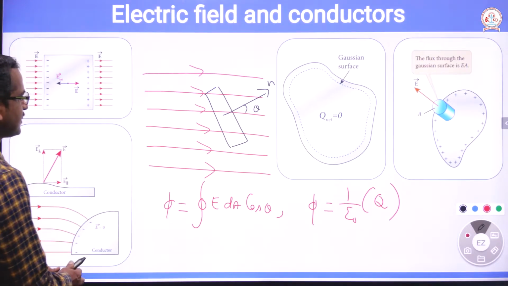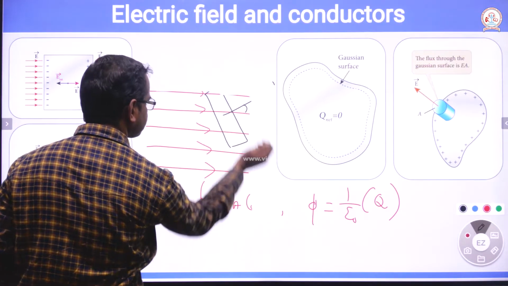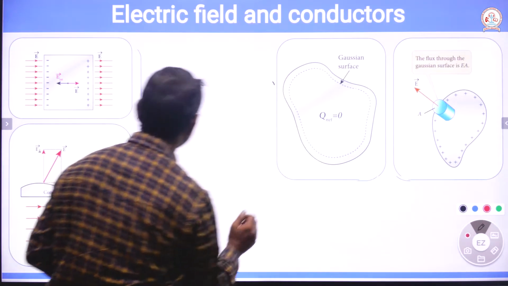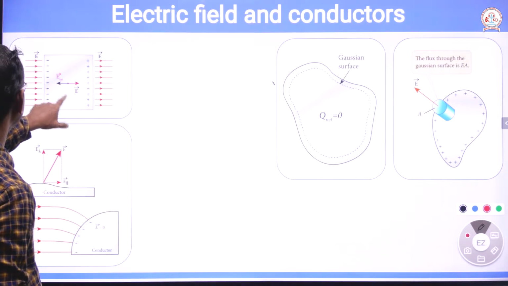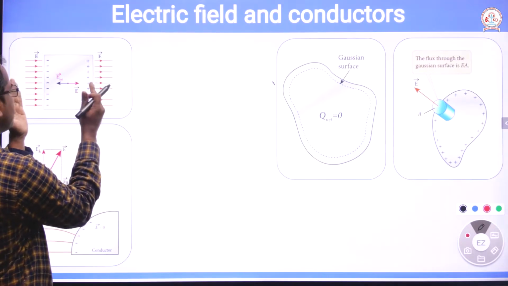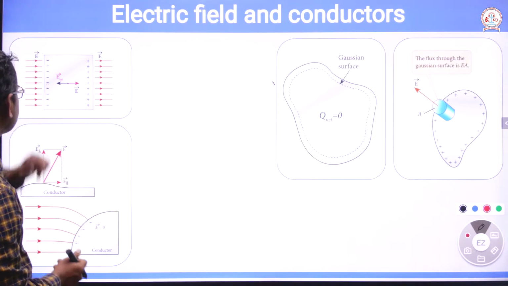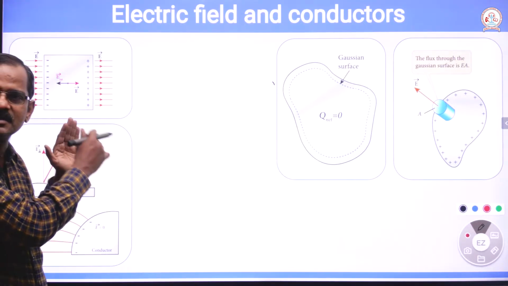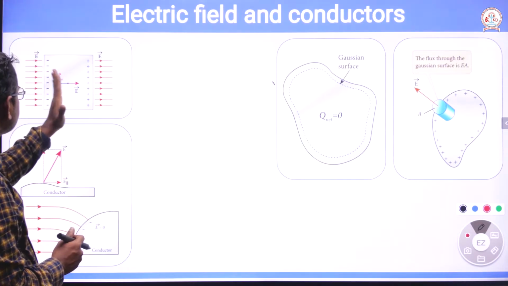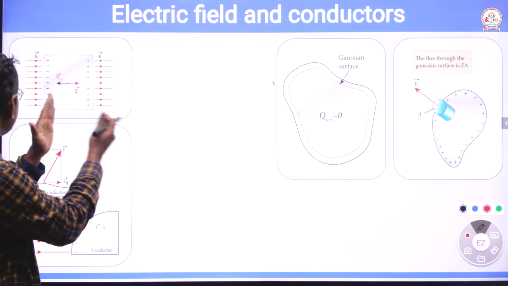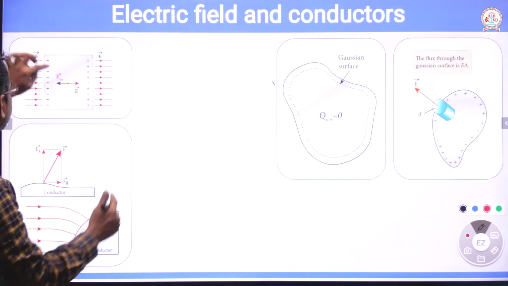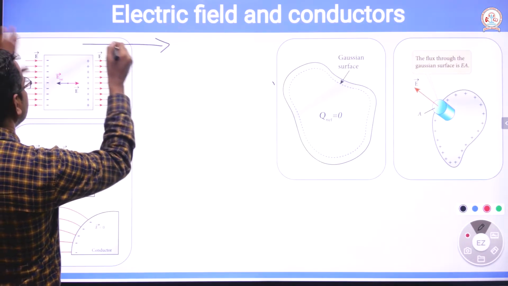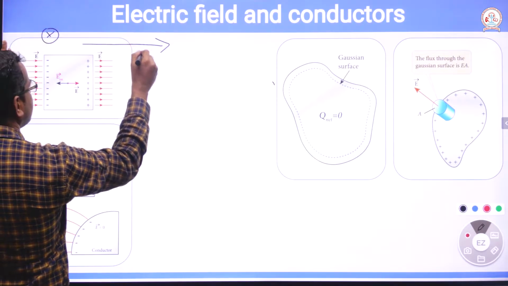Now, in case of a conductor, imagine a conductor is kept in an external electric field. There will be electric charges inside, isn't it? As soon as the conductor is kept in external electric field, what happens? The charges in the conductor get aligned like this. This arrow indicates the direction of external electric field. Therefore, this side must be positive and this side must be negative.